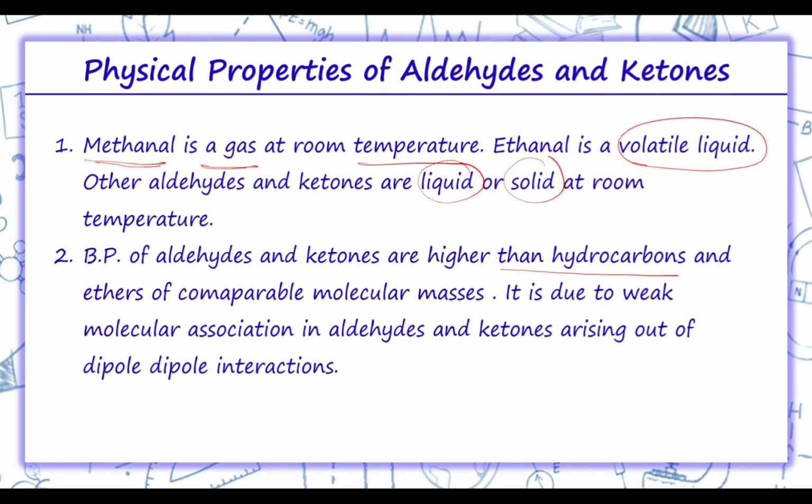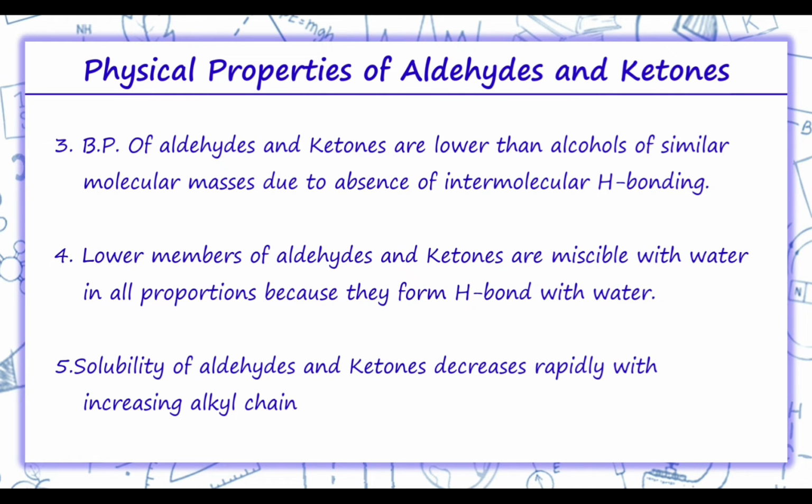This is due to the reason that the weak molecular association in aldehydes and ketones arises out of dipole-dipole interactions. Next is boiling point of aldehydes and ketones. These are lower than alcohols due to the absence of intermolecular hydrogen bonding in aldehydes and ketones.